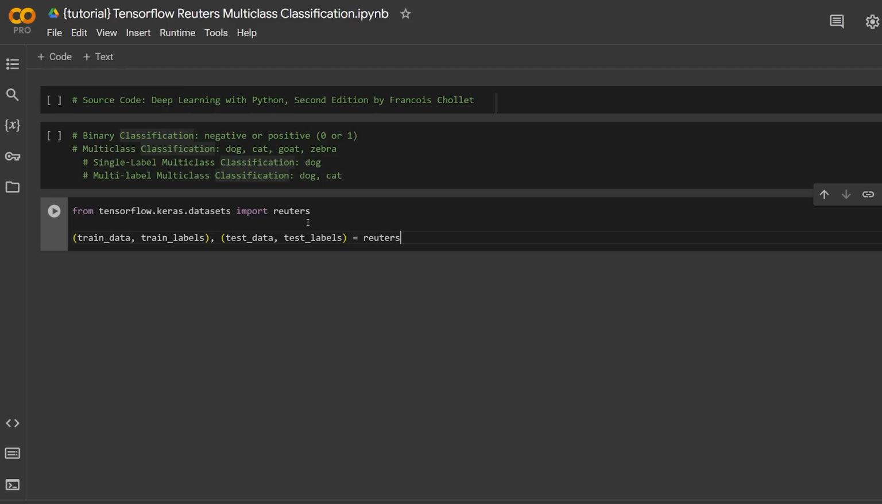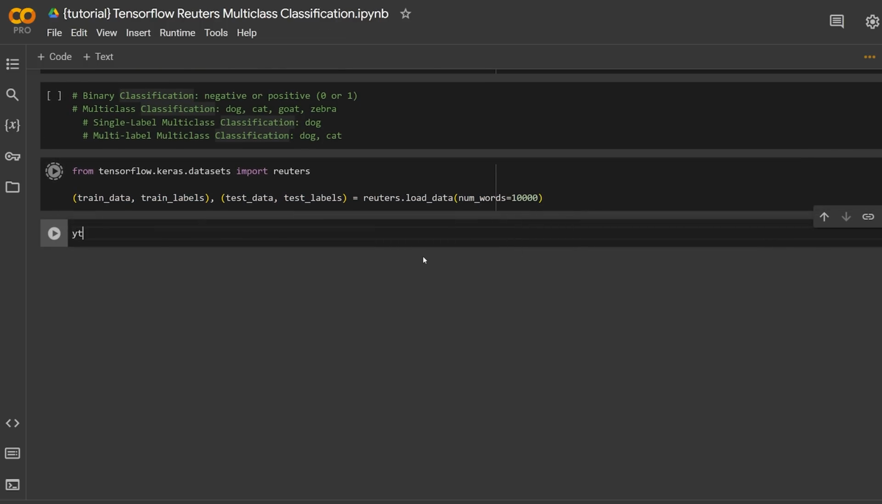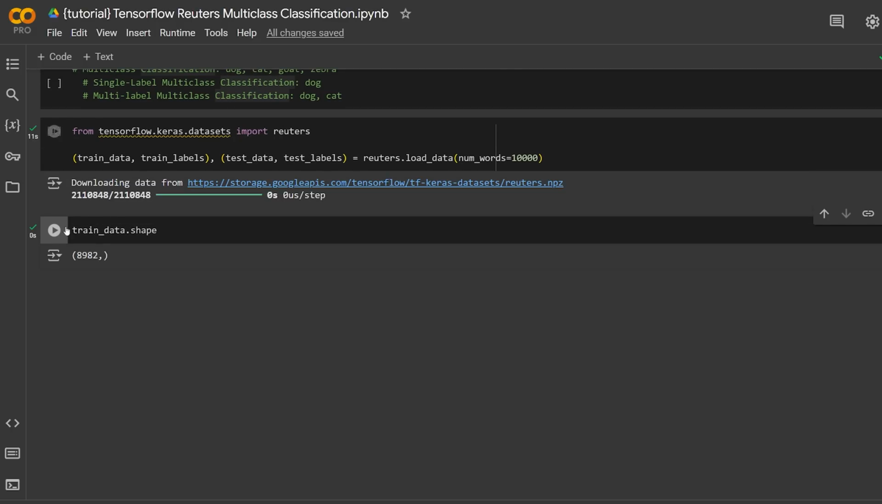So we can do Reuters.load_data. Same exact concept as before, we want to specify the num_words parameter, which will only load in the top 10,000 words, the words that are used the most often. So we'll bring that in now. And then after we bring it in, we'll print out train_data.shape to see what it looks like. We can see that we have almost 9,000 samples.